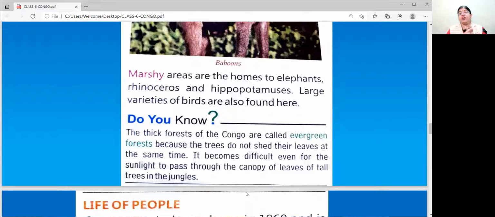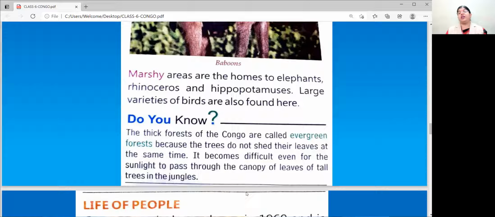Now it becomes difficult even for the sunlight to get through the canopy of leaves. As I showed you, all leaves are together. So sunlight rarely reaches because everywhere leaves are there. And shedding of the leaves is also not at the same time. So both the points favor that they are evergreen.